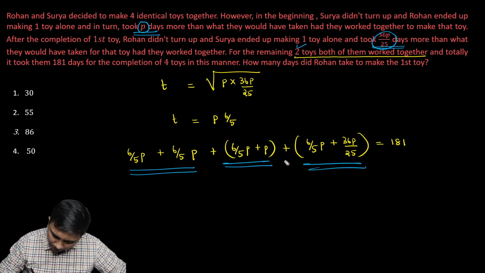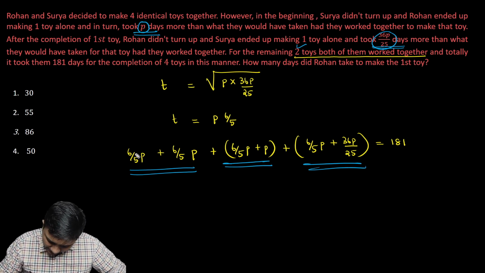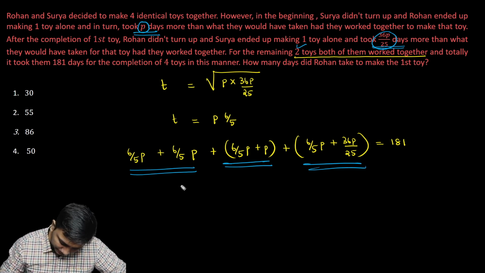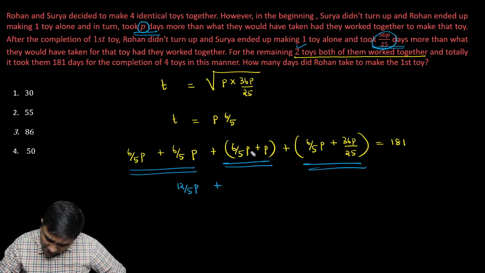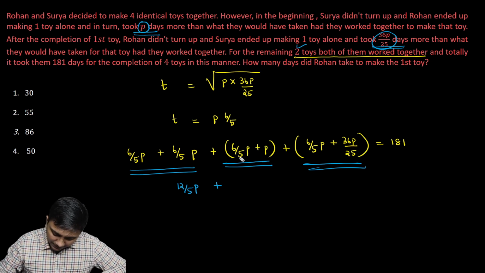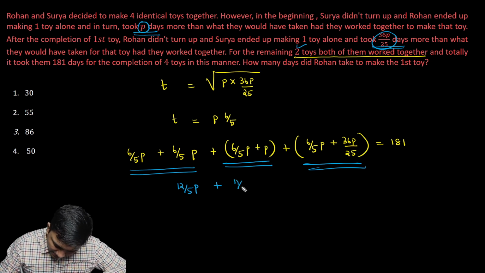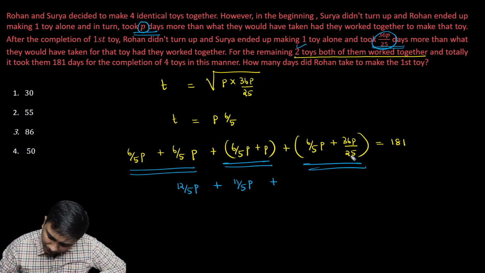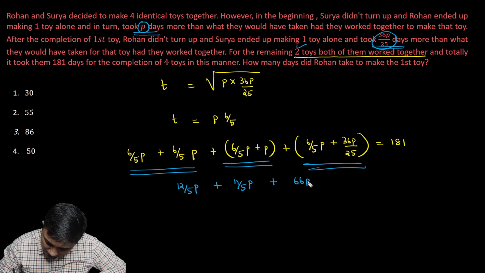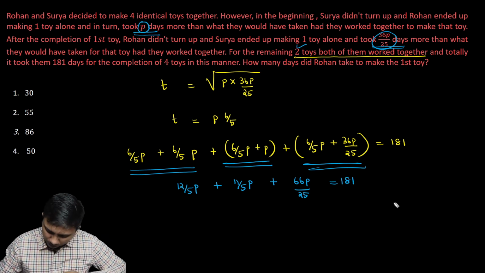Let's do that. So let's take this. This is going to be 12 by 5P plus 6 by 5P plus P. That I can make it as 11 by 5P plus this is what 36P by 25 here. So LCM will become 25. This will become 30P plus 36P. That's going to be 66P by 25 is equal to 181.